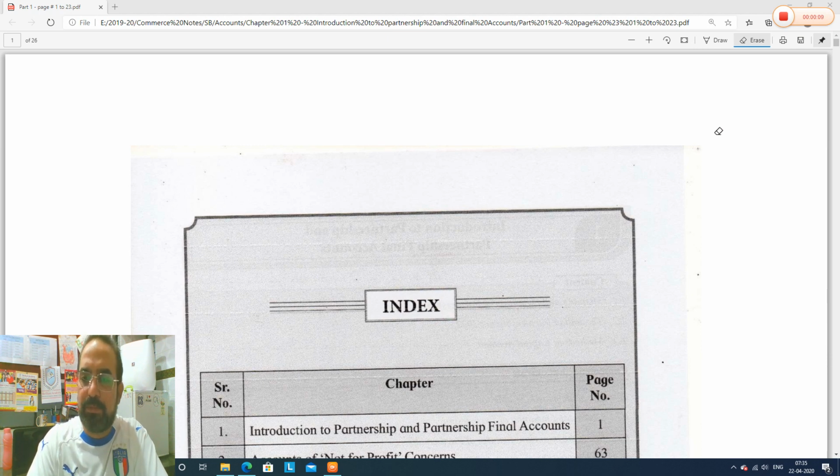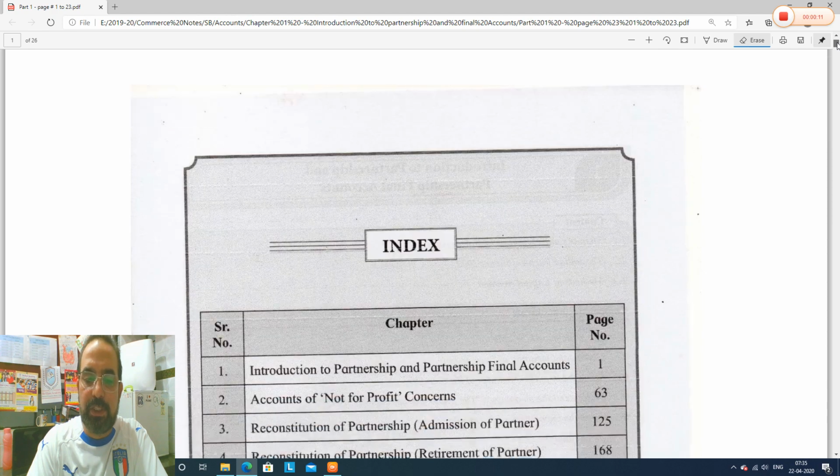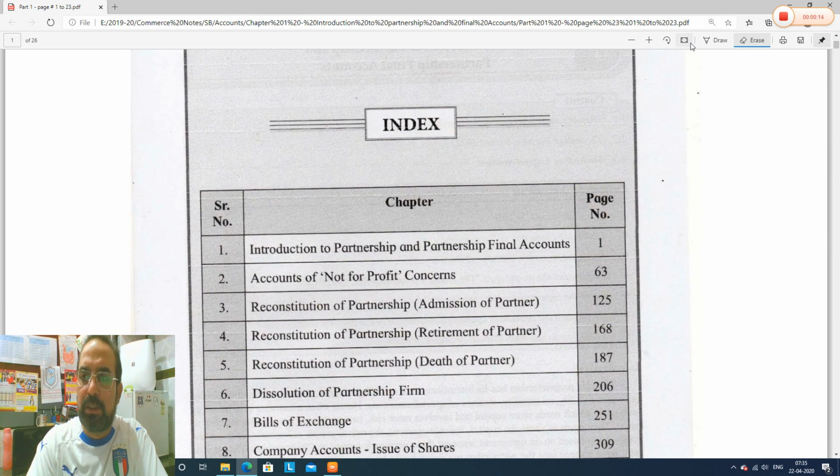So today we will study chapter number 1, which is Introduction to Partnership and Partnership Final Accounts, 12th standard Maharashtra board or state board.